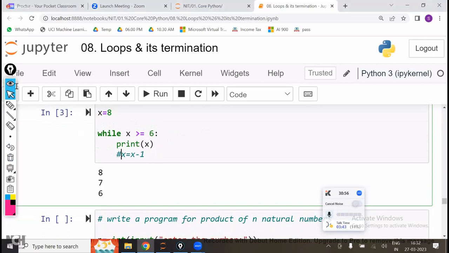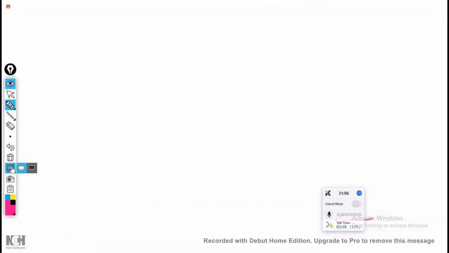Now, let us take an example like this. Write a program for the product of n natural numbers. Here one code line is there. Write a program for the product of n natural numbers. If you remember the same program, write a program for the product of n natural numbers.